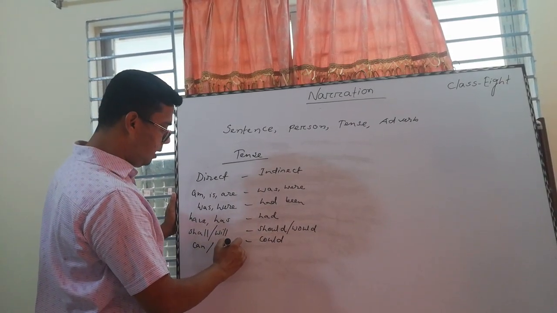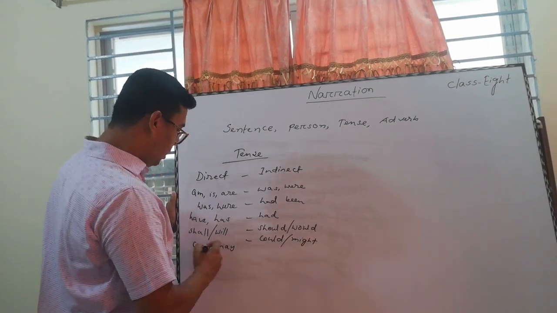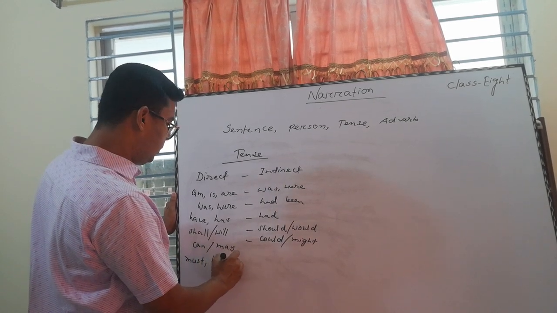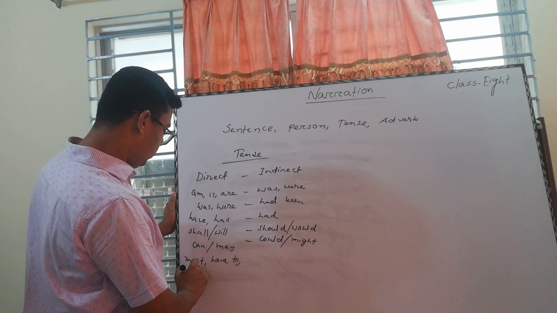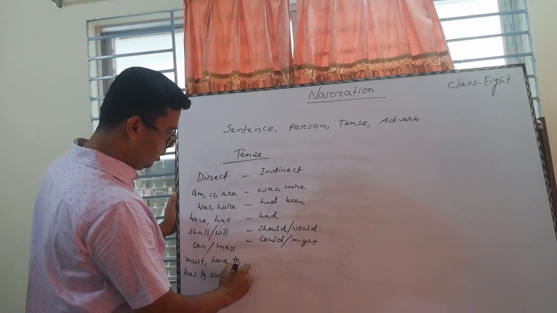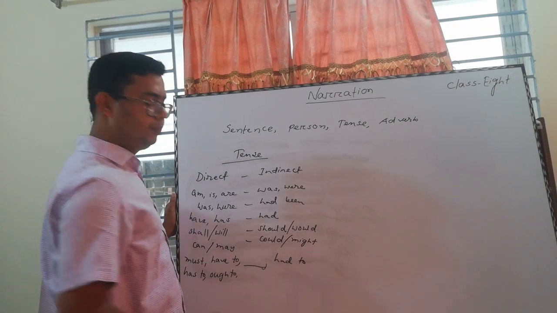If it is may, then it should be changed to might. If it is must, have to, has to, and ought to, then it should be changed into had to.